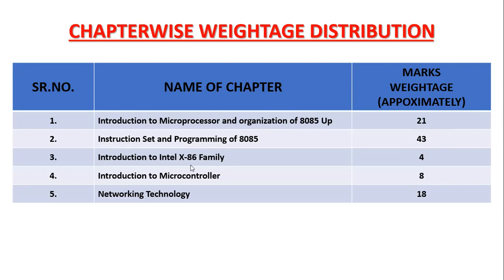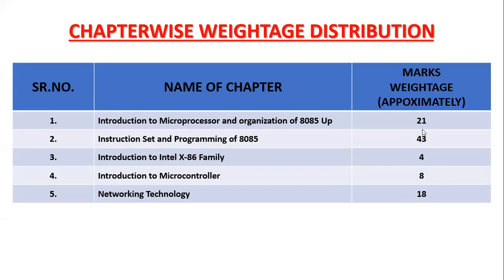And if you see chapter 3 and chapter 4, it is of 4 marks or 8 marks. It may interchange. 8 marks can be of chapter 3 and 4 marks can be of chapter 4. And networking technology, that is of total 18 marks. So this marking scheme we have already discussed many times in the class, that what is the maximum weightage of which chapter. So 21 marks and 18 marks means first chapter and fifth chapter. If you go with theory questions, the maximum questions are from first chapter and chapter number 5.